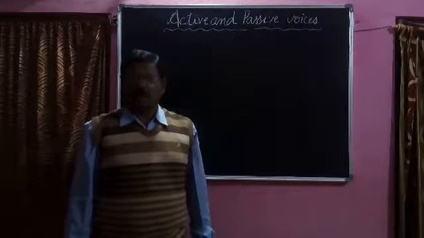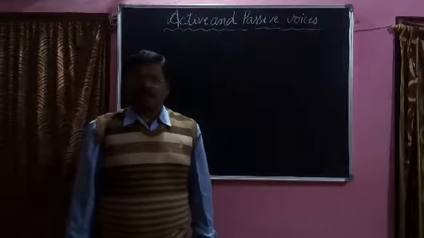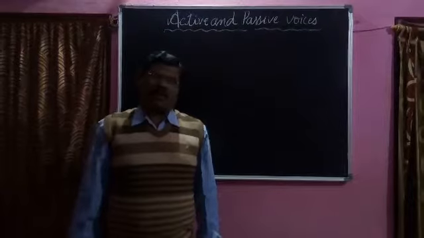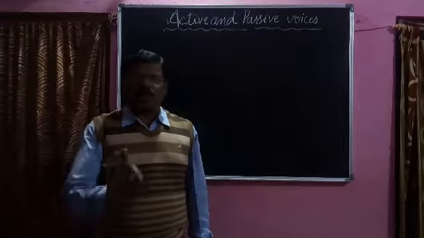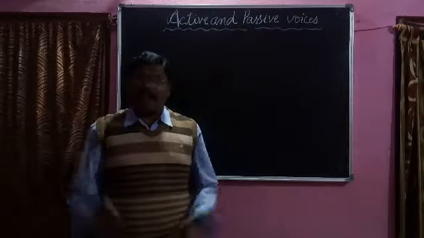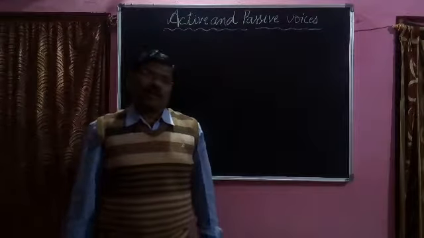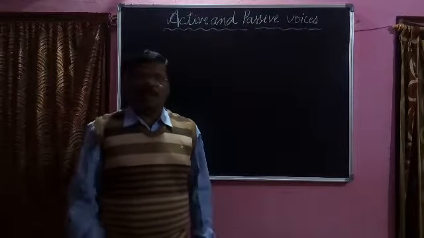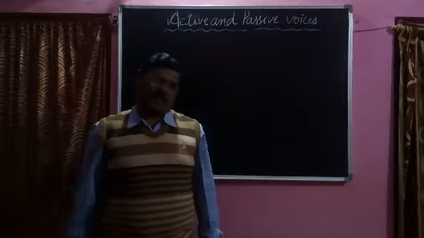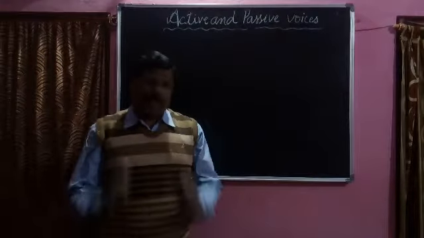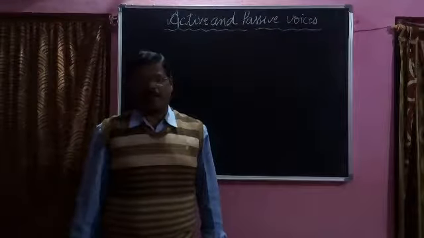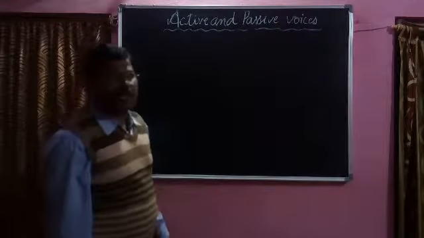Active voice is a type of sentence. In this sentence, the doer is important. This sentence tells us that the doer is very important, but the action is not important. Here, in this sentence, there is a subject, a verb, and an object. Including these three things becomes a sentence of active voice. Let us try to understand the definition of active voice.